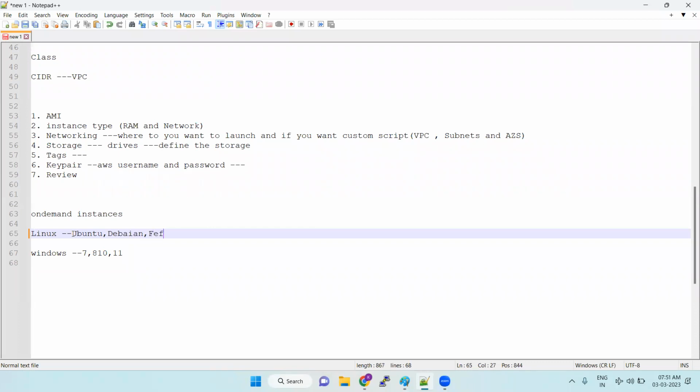Okay. Fedora. Okay. CentOS, Red Hat. Okay. So these are the names I know. Like Linux, we have different kinds of flavors. So Linux also, they have different flavors.